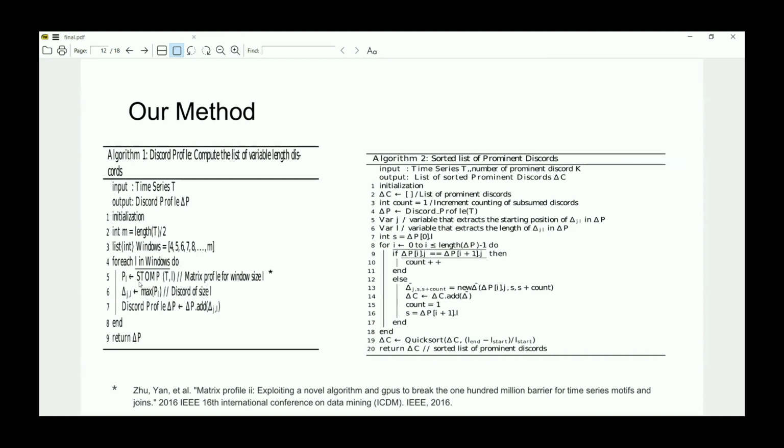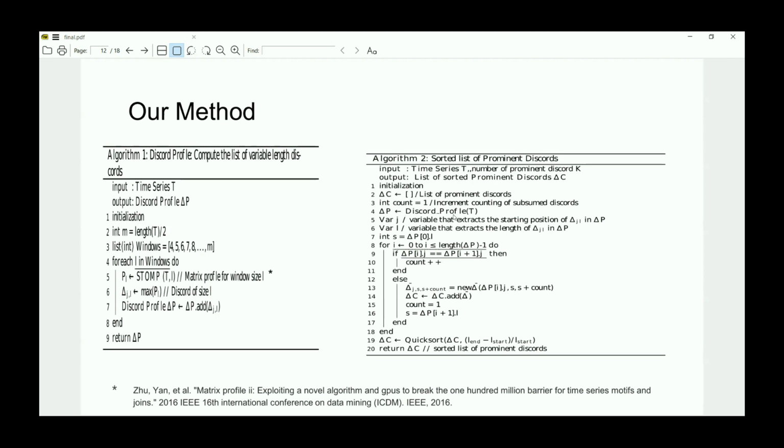This is the brute force way that I explained for the matrix profile. This STOMP is faster. It reduces the time it takes to calculate the distance between sequences. It uses the fast Fourier transform to do that. So the calculation will be faster. And from each matrix generated by STOMP, we'll extract the max distance and we put it in the discord profile.